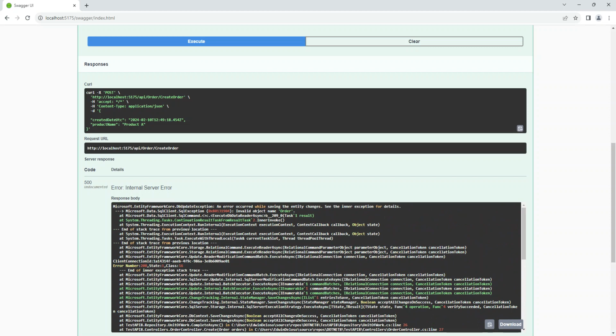Entity DB update exception, invalid object name order. So why is it an invalid object name order? What happened?